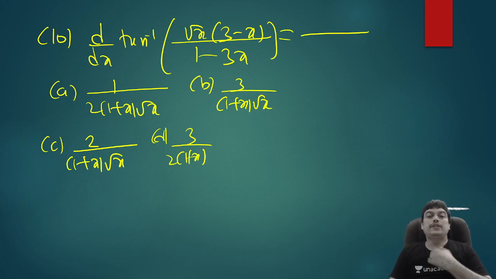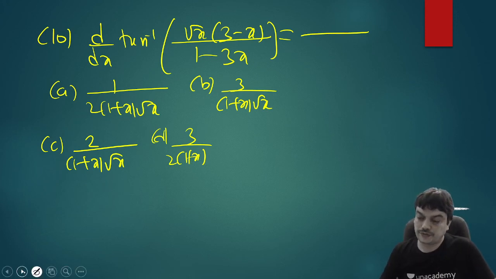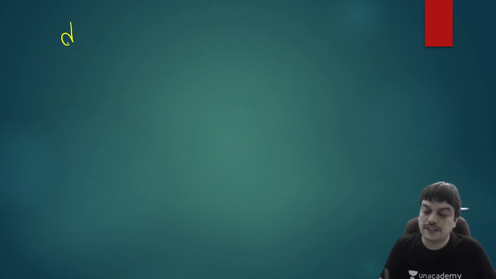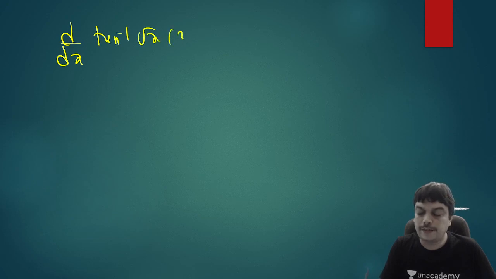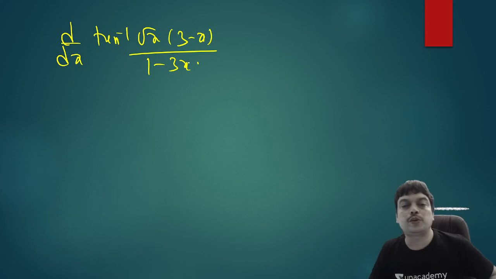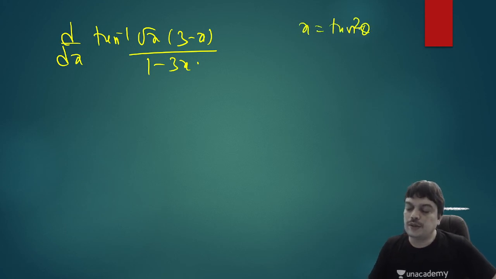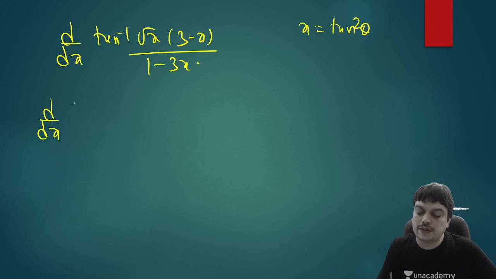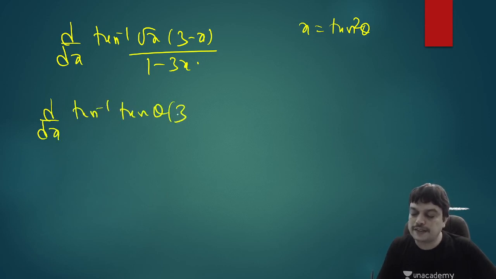So let's see how you can solve this. The question is d by dx of tan inverse of root x into 3 minus x divided by 1 minus 3x. This will work better with a substitution because we have a formula for tan 3 theta. So we can work it out using that. Suppose you put x equal to tan square theta. Then you can write this as d by dx of tan inverse of root x, that is tan theta, into 3 minus tan square by 1 minus 3 tan square.